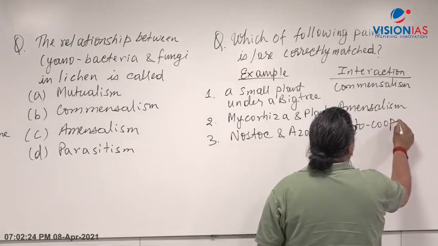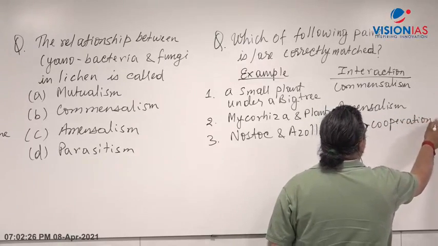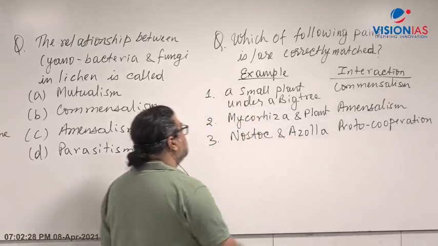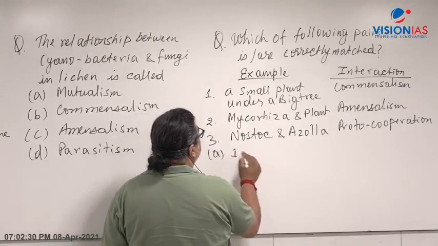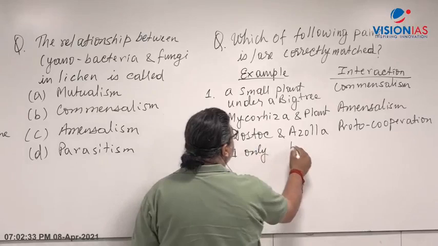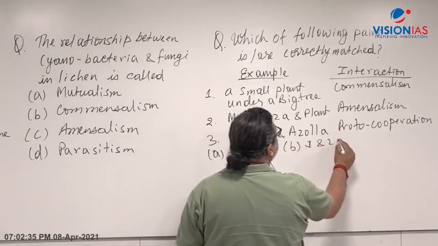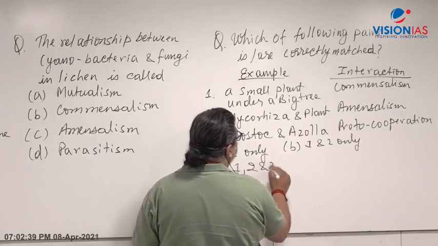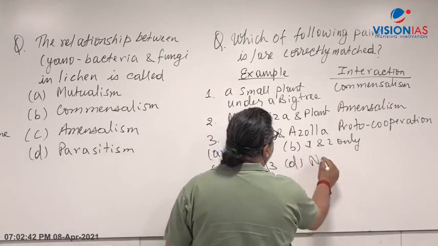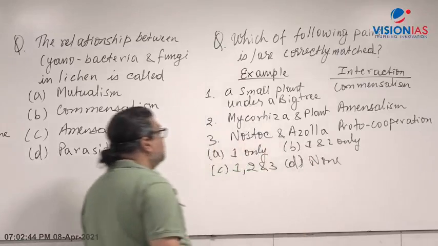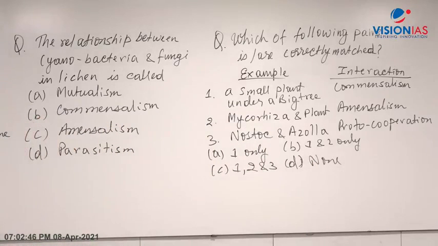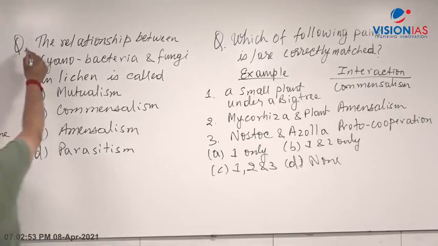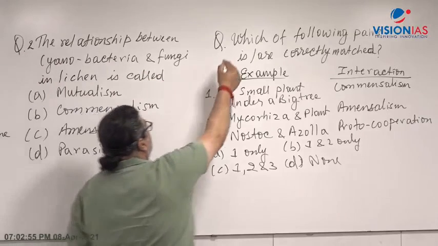These are the factual questions. Again, remember, either you know or you don't know. Let's say you are given the options: A, 1 only; B, 1 and 2 only; C, 1, 2 and 3; and D, none. I'm giving you a sample question which can be asked in the exam. You have question number 1, question number 2, and question number 3.